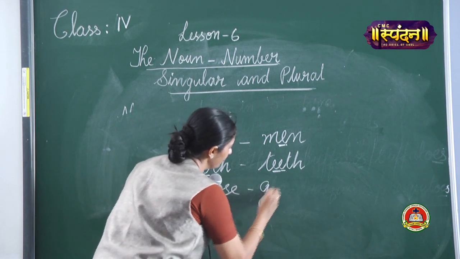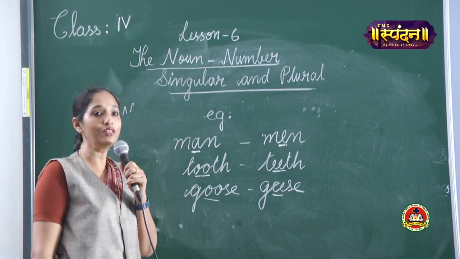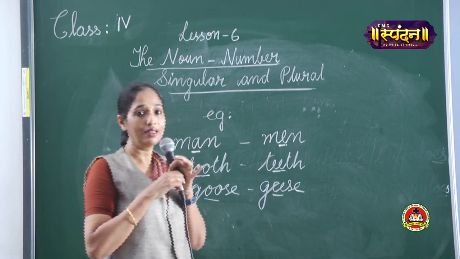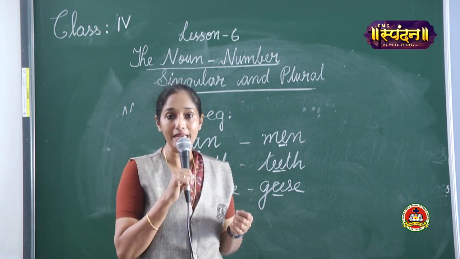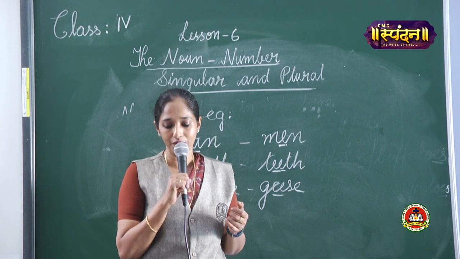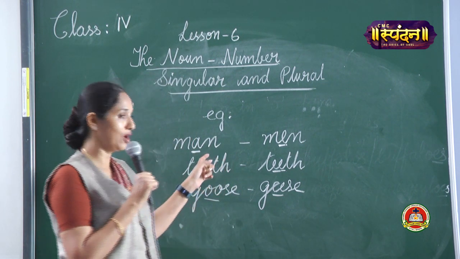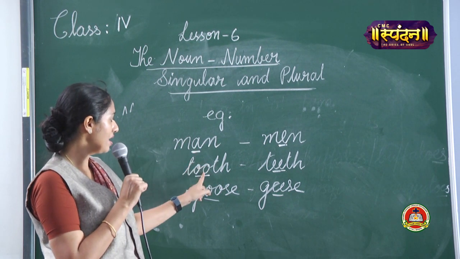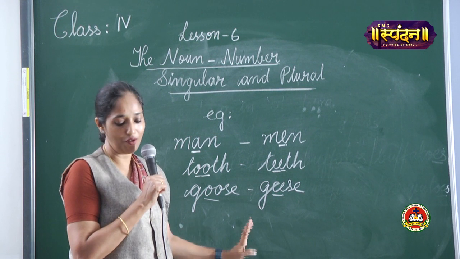Goose, geese. You have learnt many examples like this. Mouse, mice, louse, lice, then foot, feet, etc. So in all these nouns, we change the internal vowel to get the plural form.